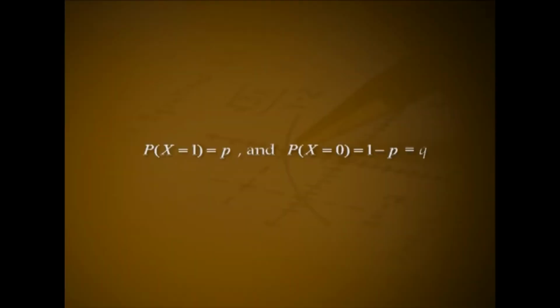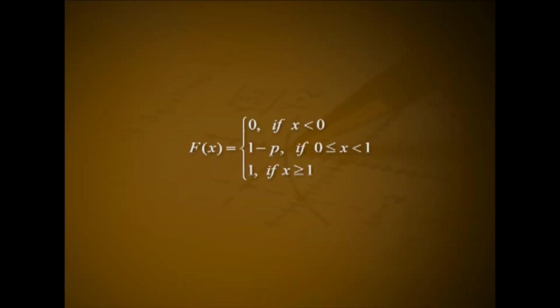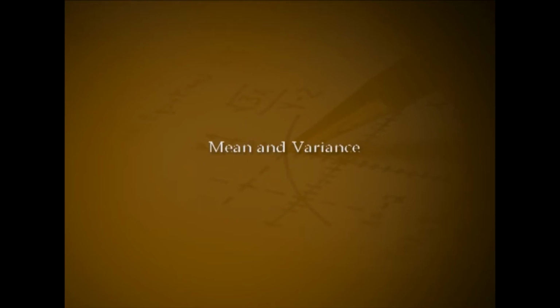That is, X is a Bernoulli random variable if P(X = 1) = p and P(X = 0) = 1 - p, that is q. The distribution function of X is given as capital F of x equal to 0 if x < 0, 1 - p if 0 <= x < 1, and 1 if x >= 1.